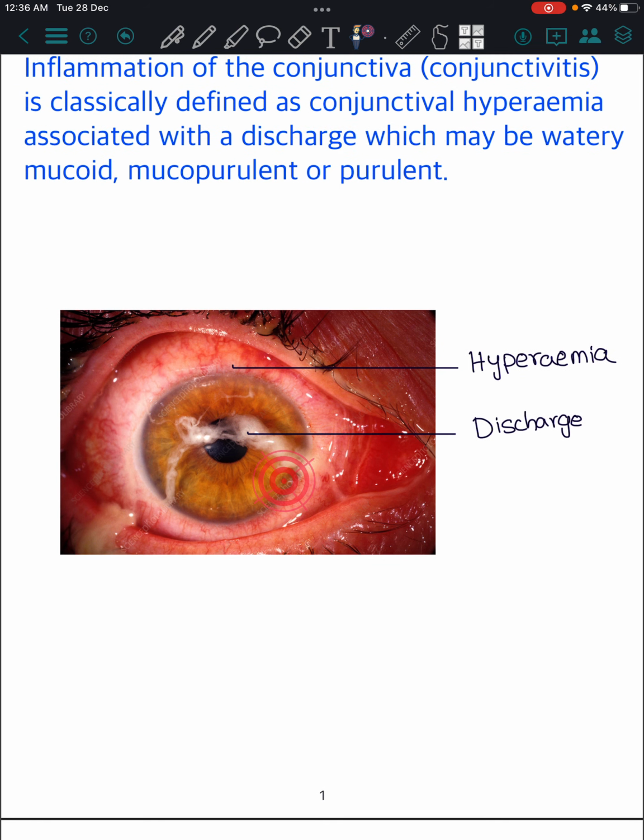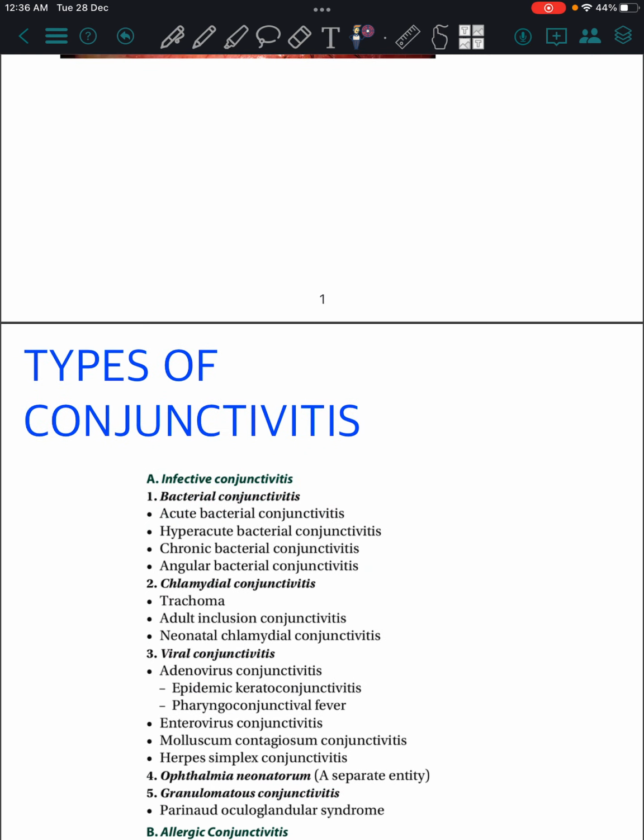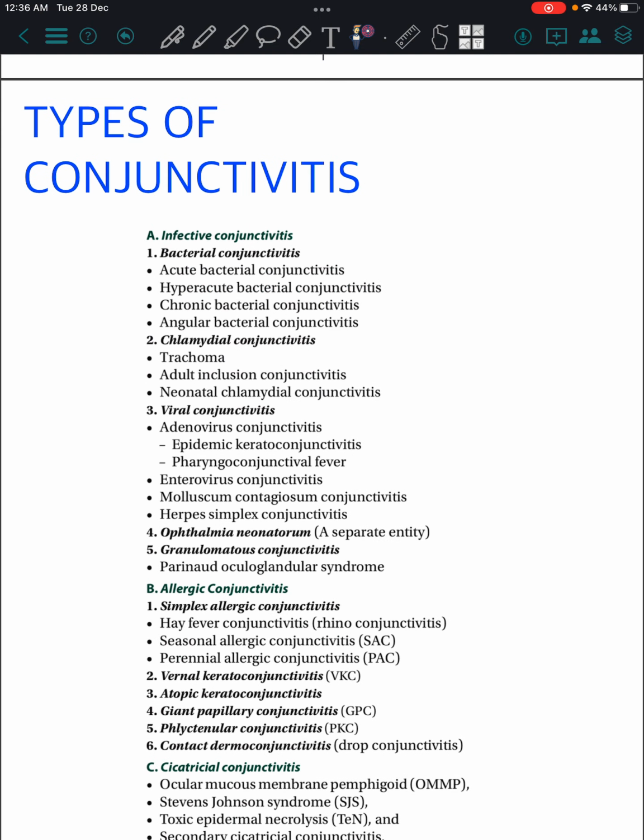You can see in this picture the hyperemia, which is nothing but the congestion, and you can see the discharge. This picture I have taken from acute bacterial conjunctivitis. Okay, first you can see the types of conjunctivitis.